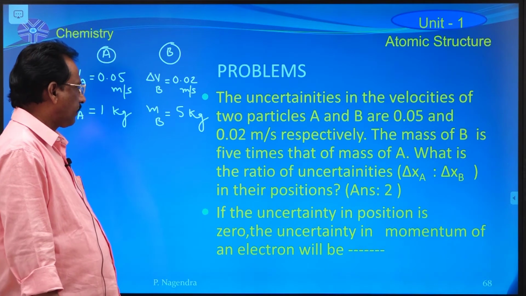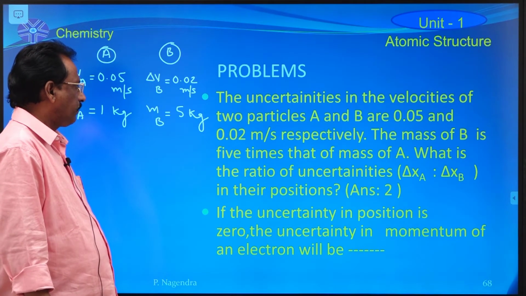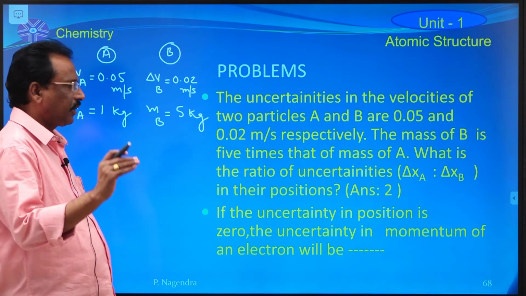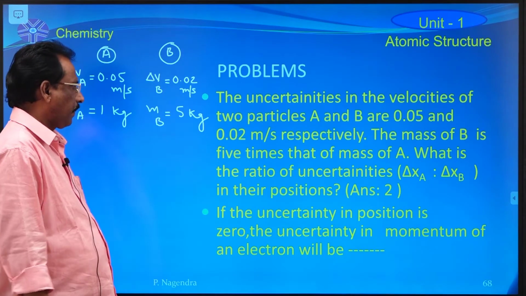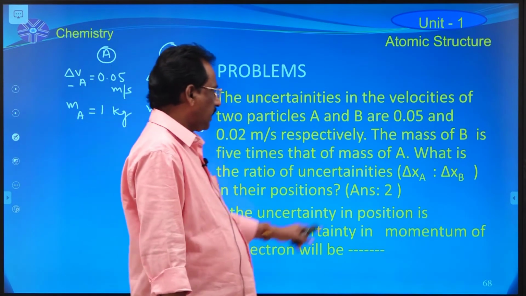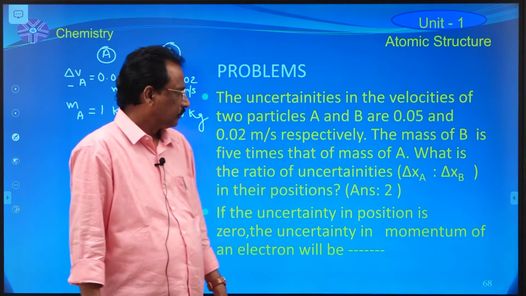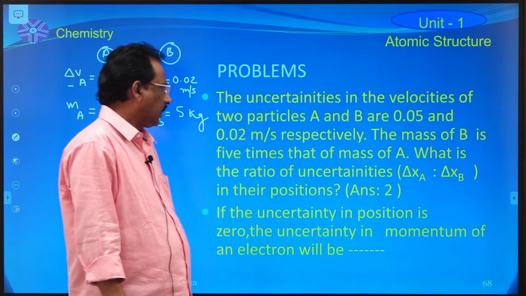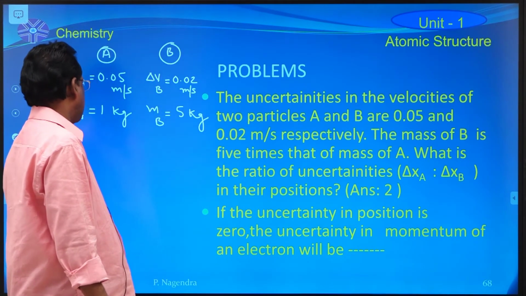Now what is the ratio of uncertainties in their positions, that is, delta x of A divided by delta x of B?